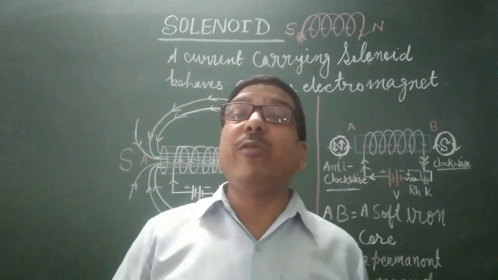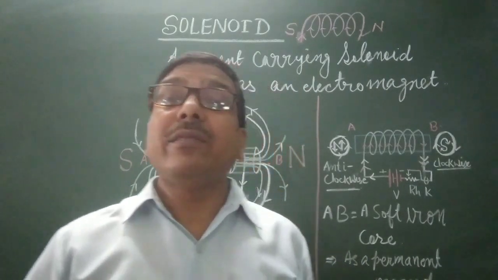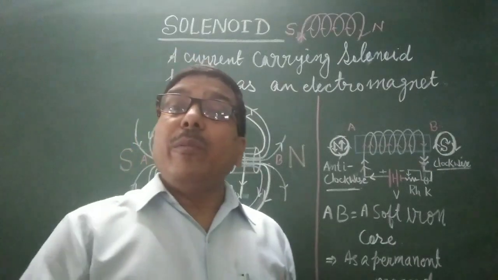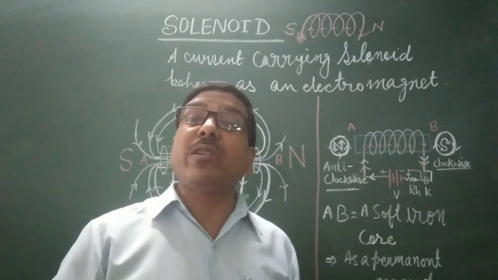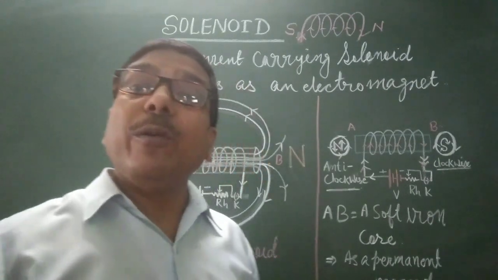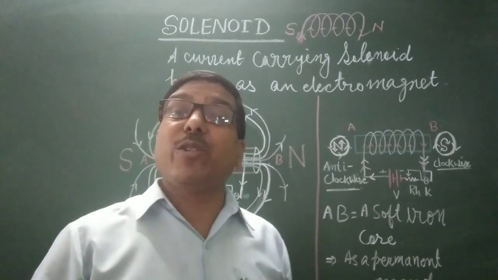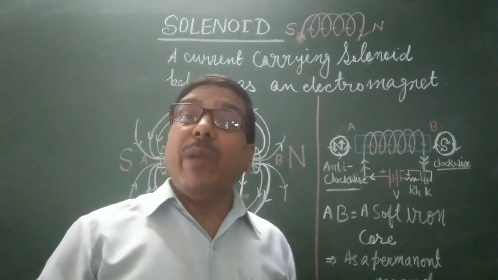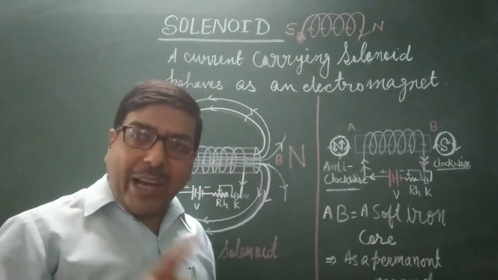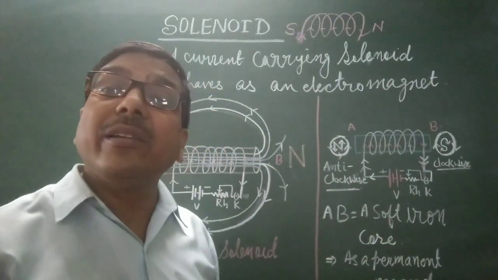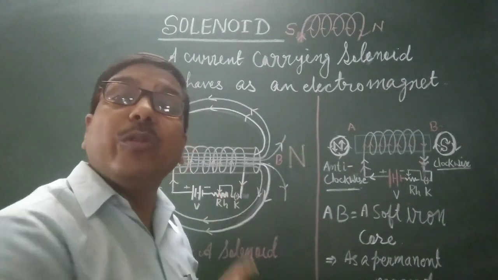With the help of the flow of current in a coiled wire, a magnet is produced, and the magnet which is produced by the use of electric current is known as an electromagnet. My aim is to discuss this solenoid, which acts like an electromagnet when electricity is passed through it.